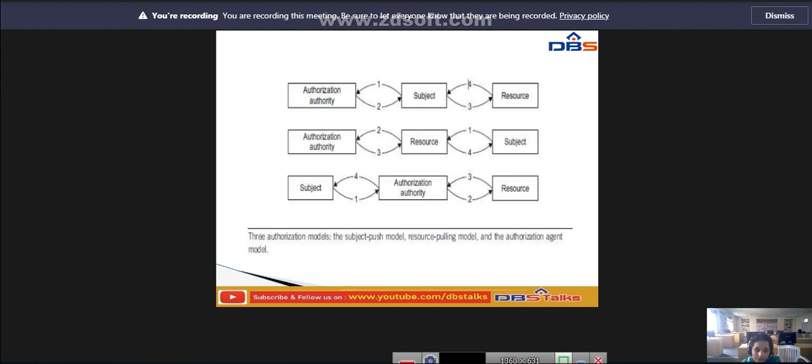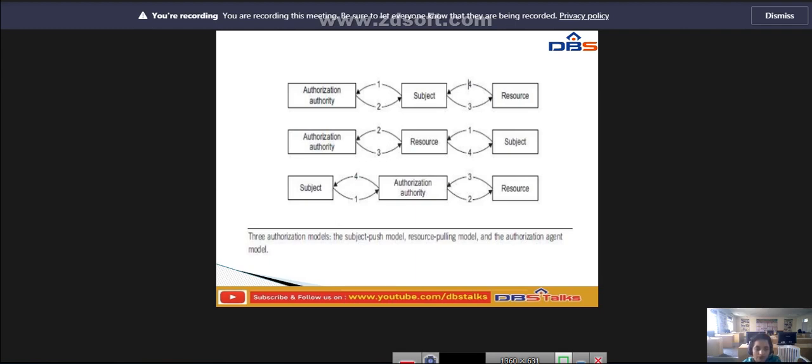First, the subject is nothing but the user. This user will first handshake with the authorization authority, and then handshake with the resource side, in a sequential manner. The subject sends the request to the authority, and the authority responds to the subject. After that communication between these two sides, the subject sends the request to the resource, which again responds to the subject.